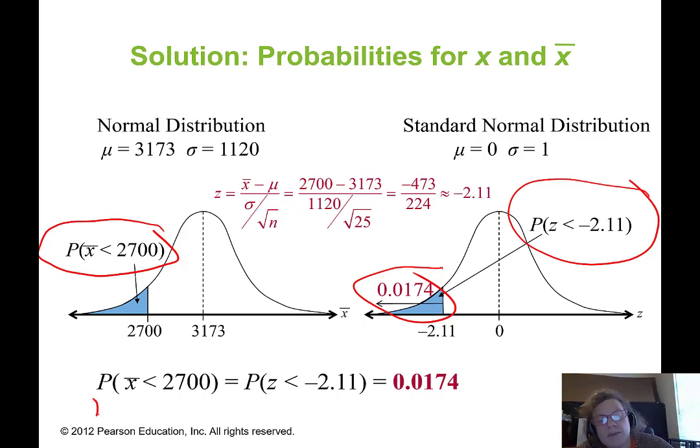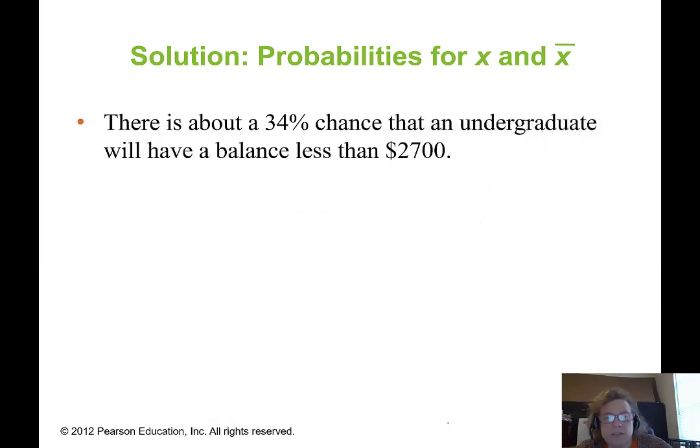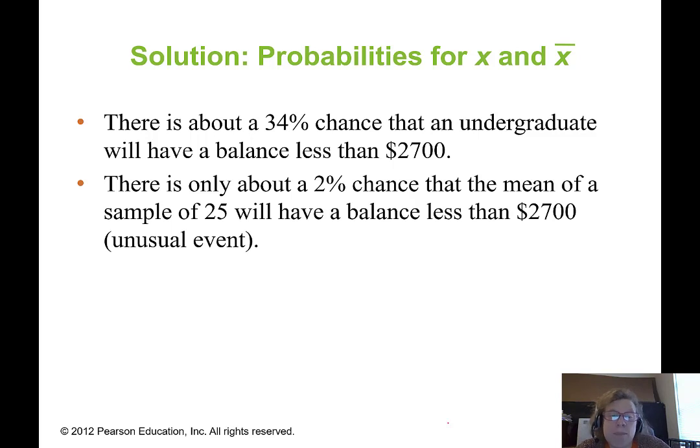Now, do you recall what the similar probability was for x? It was about 0.3372, if I remember correctly. So there's about a 34% chance that an undergraduate will have a balance less than 2,700, but there's only about a 2% chance that the mean of a sample of 25 such students will have a balance less than 2,700. So that makes it an unusual event, that the sample mean would come up to be less than 2,700, even though it's not that unusual for an individual's credit card debt to come up less than 2,700.